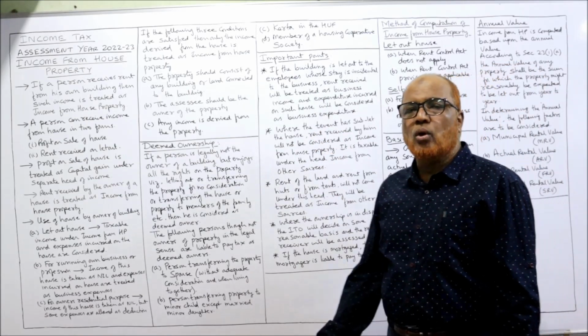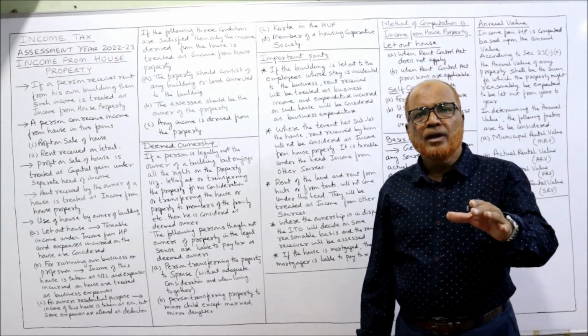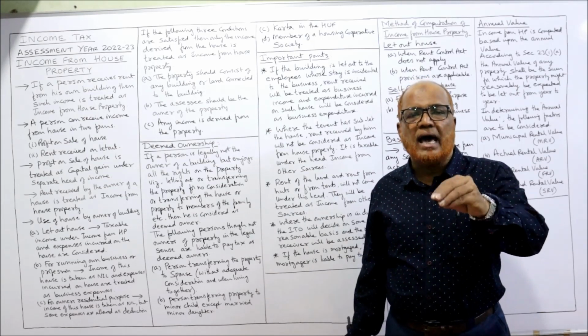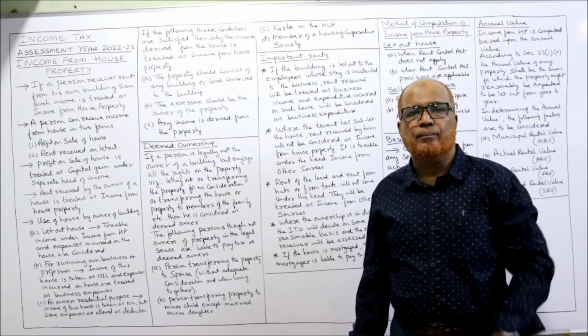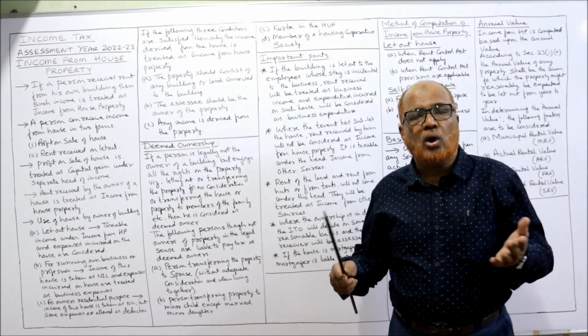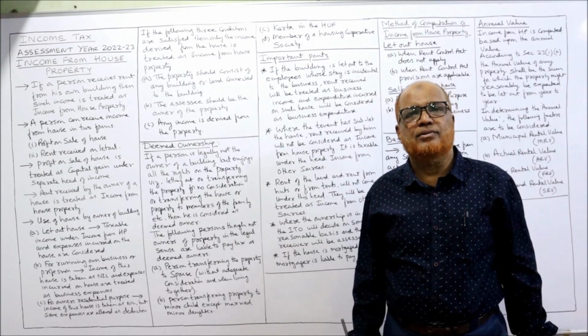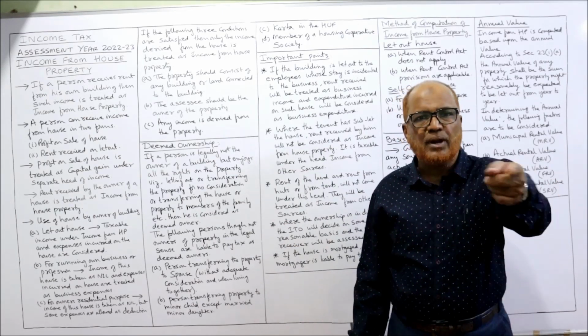Next, member of a housing cooperative society. If a housing cooperative society has allotted the house to a member, and the member still has not paid all the installments, all the installments the member has not paid.